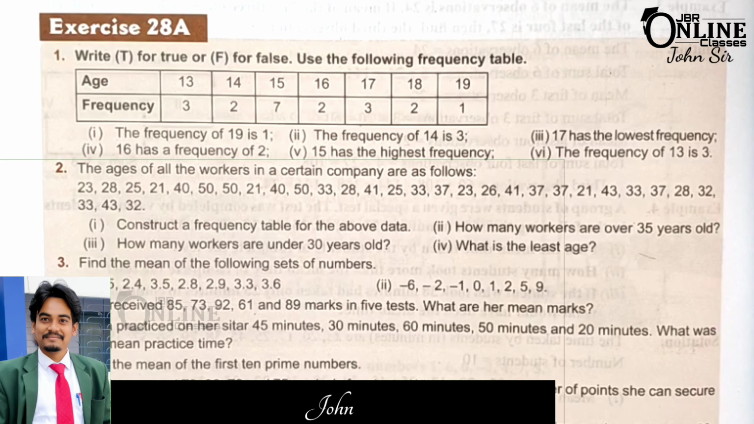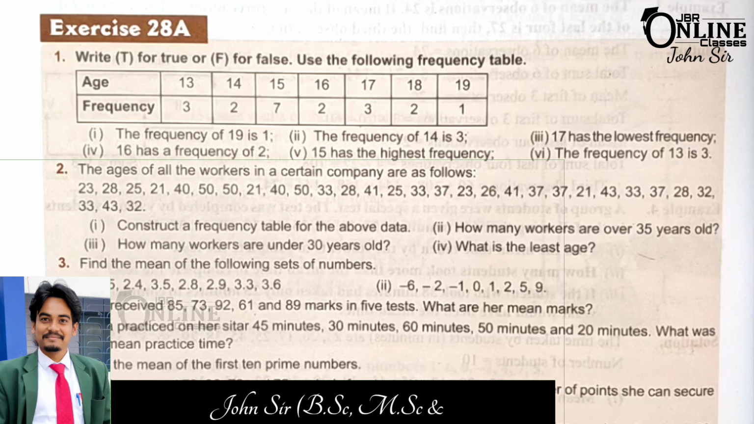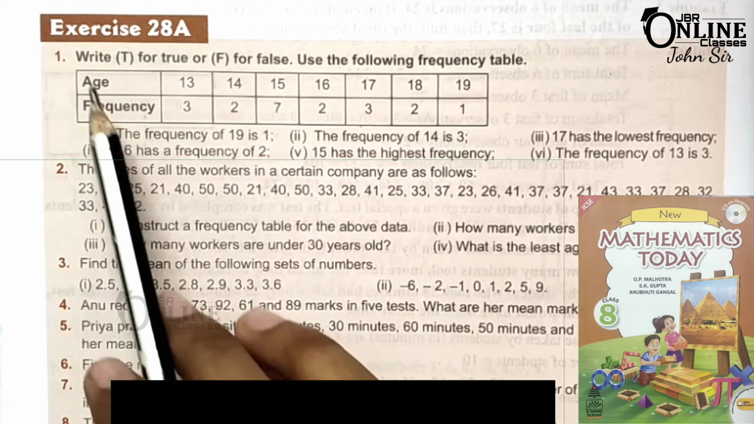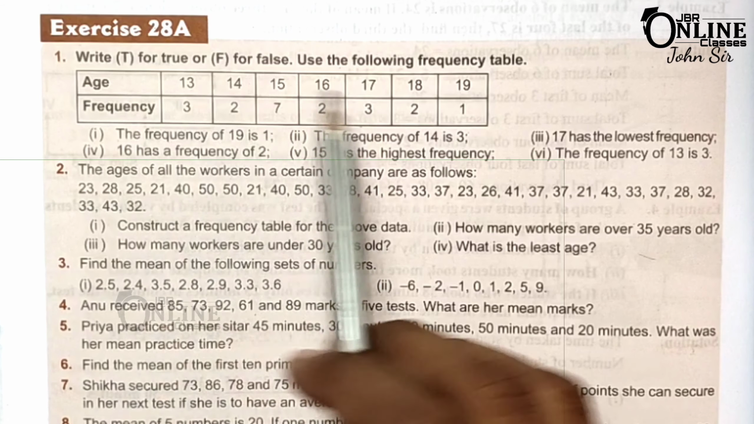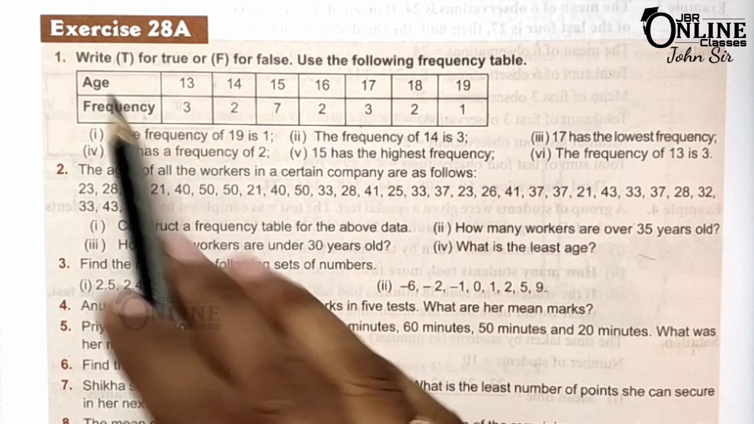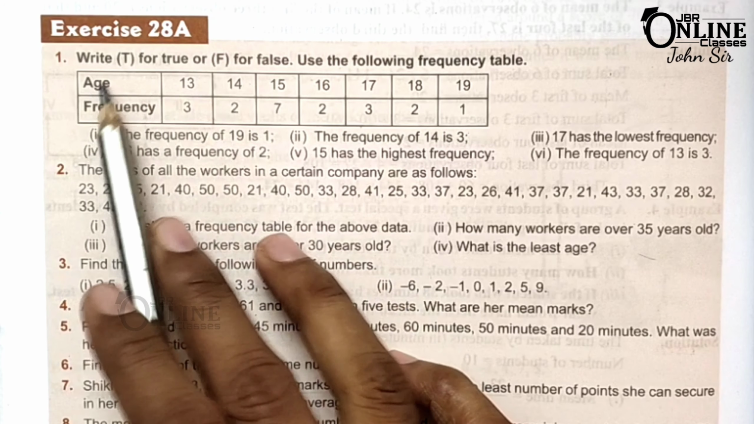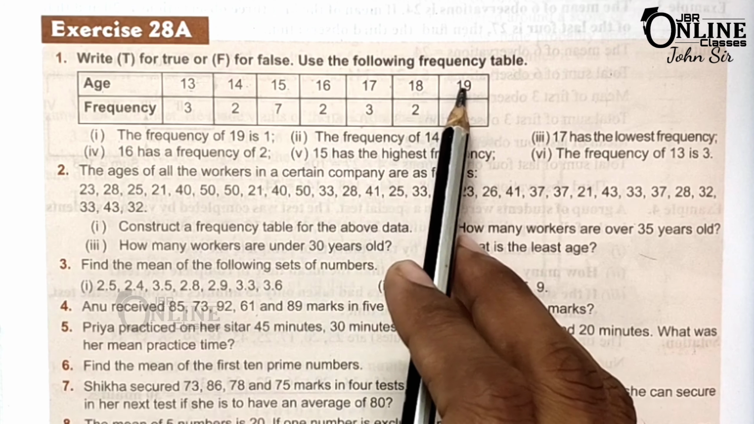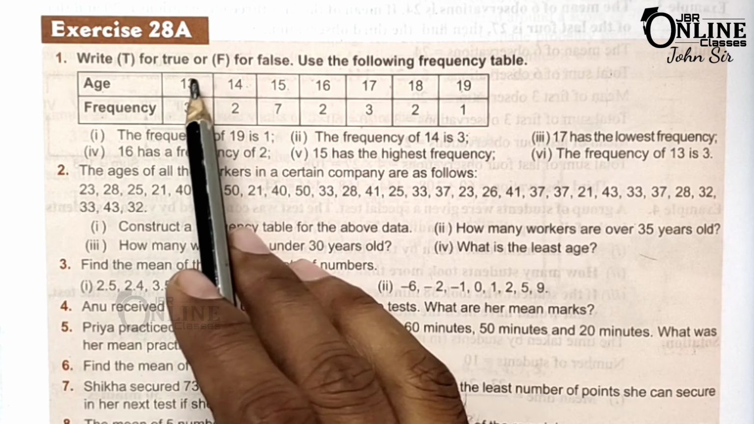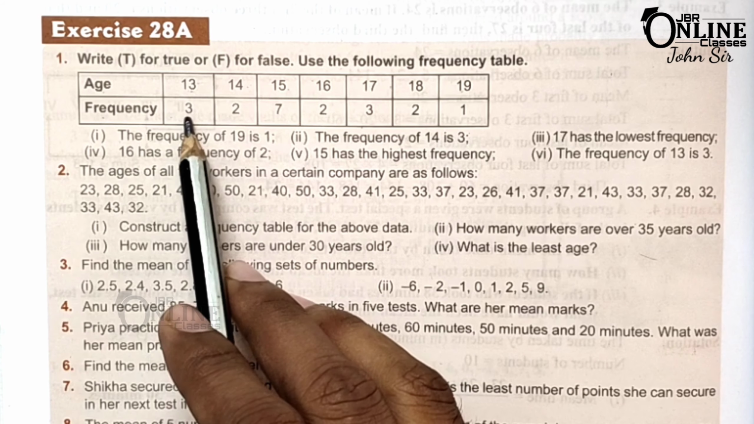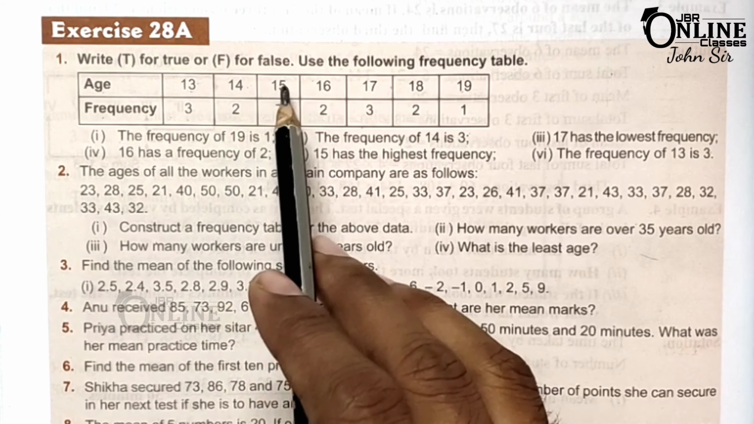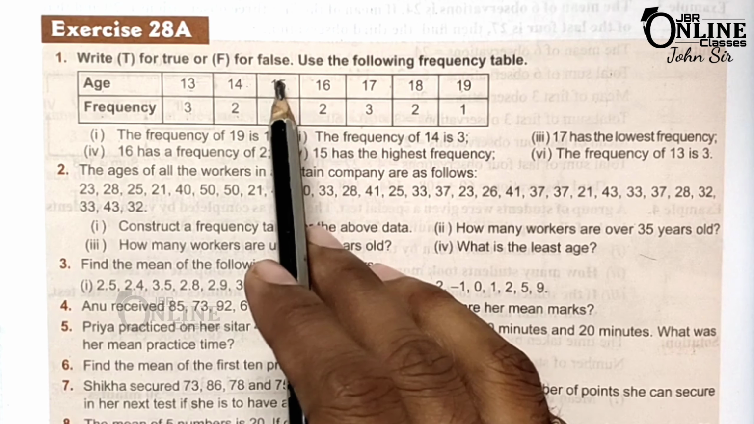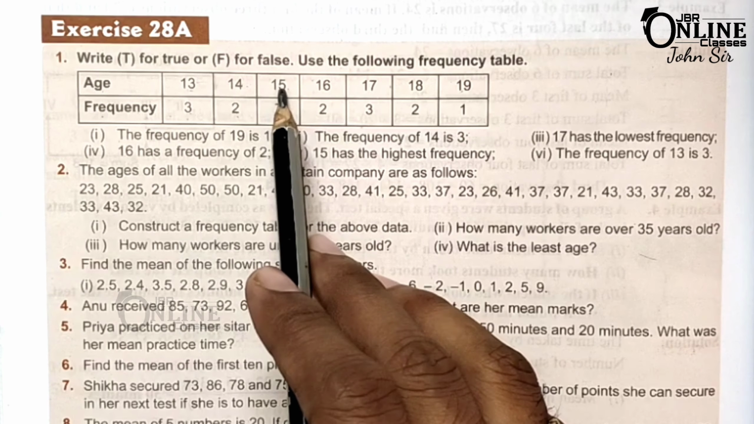Hello everyone, today I am going to start exercise 28A, that is data handling from the book of S. Chand. Here the first problem: write true or false, using the following frequency table. Here are the ages: 13 years, 14 years, 15 years, 16 years up to 19 years, and here the frequency. That means 13 years has only 3, 14 years has 2, and 15 years has 7 people.